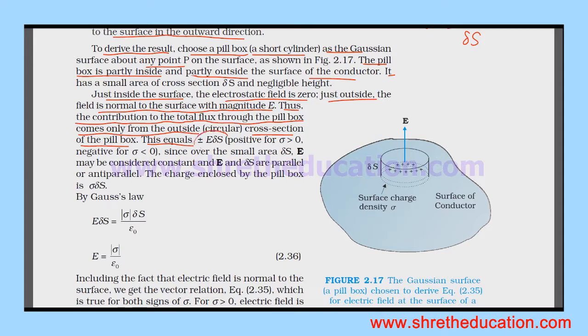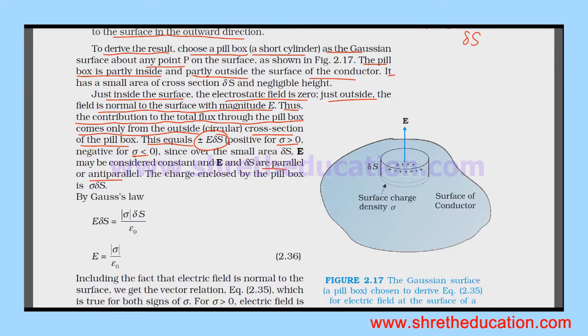This equals E delta s, whether sigma is positive or negative. Since over the small area element delta s, the electric field E vector may be considered constant, E vector and delta S are parallel or anti-parallel.